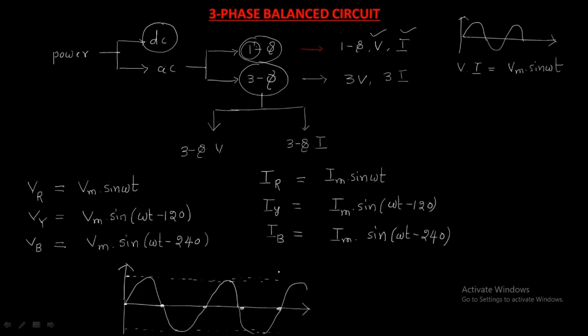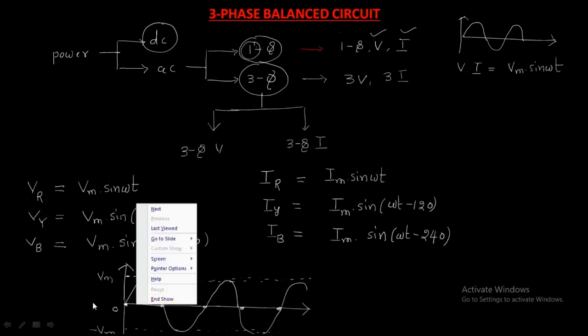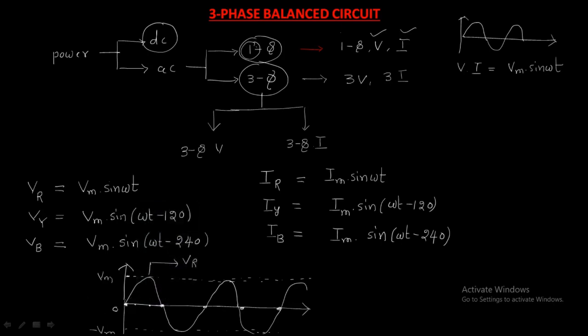This is the waveform of VR, Vm sin omega t, with plus Vm and minus Vm. Next, Vy has 120 degrees lagging. So where is 120? This is 0, this is 60, and this is 120. Divide it into parts like this.